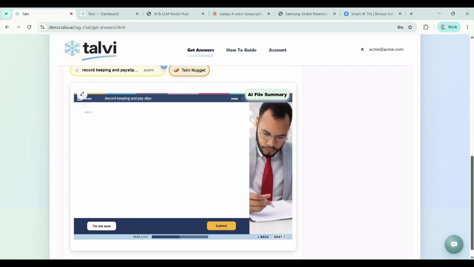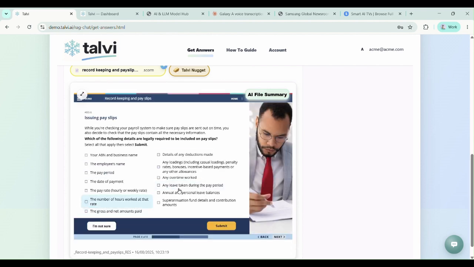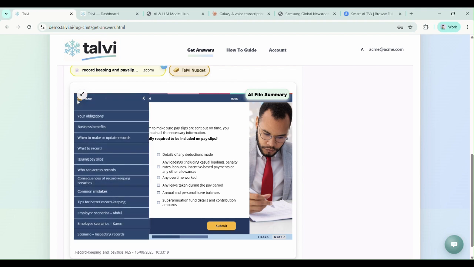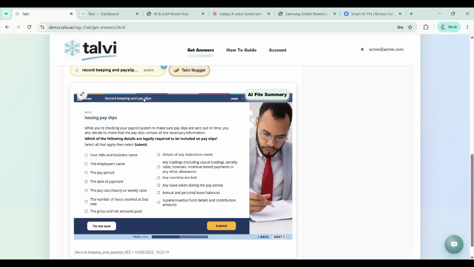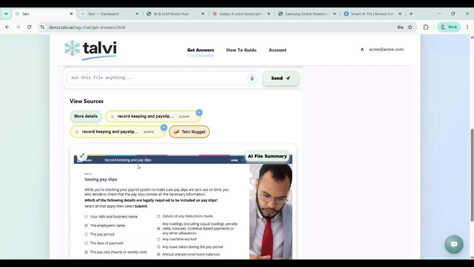Talvi can open SCORMs, and it can open them at the exact moment where the answer is contained. If this file had been served up by an LMS, chances are it would force you to go through about 5 or 6 sections, click next to continue multiple times before you got to the answer. Talvi bypasses any restrictive SCORM navigation and takes the learner to the exact moment of need.